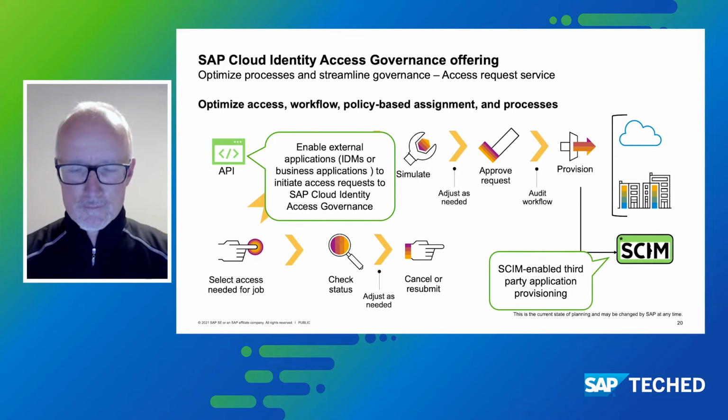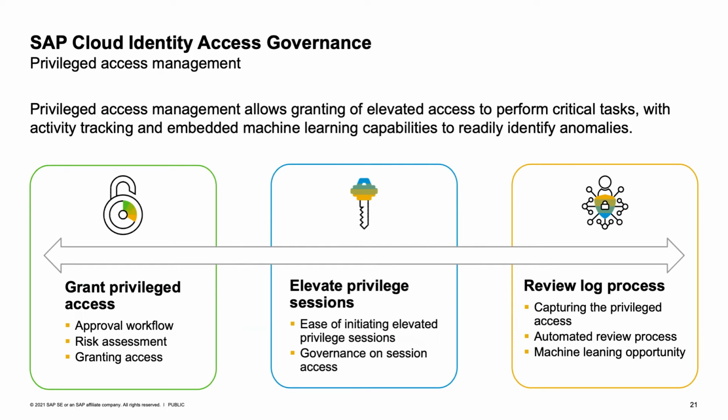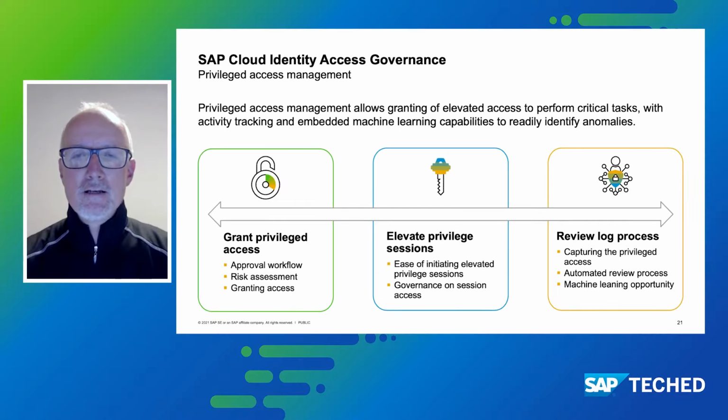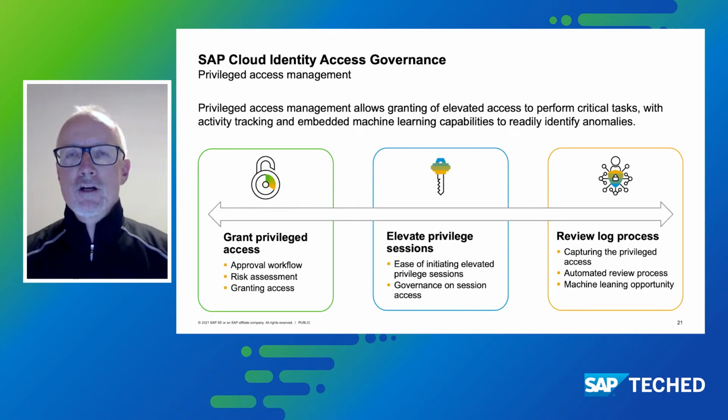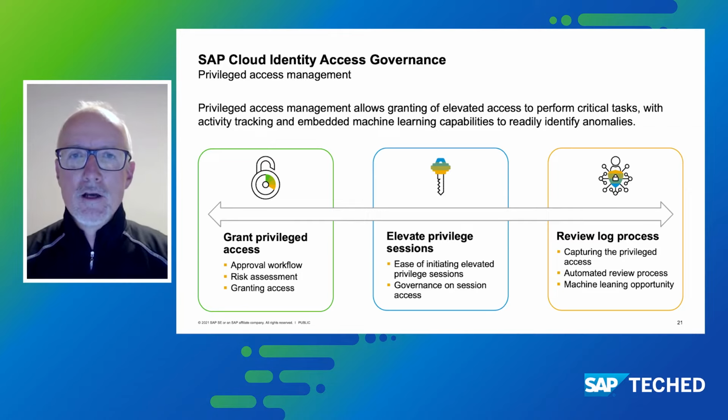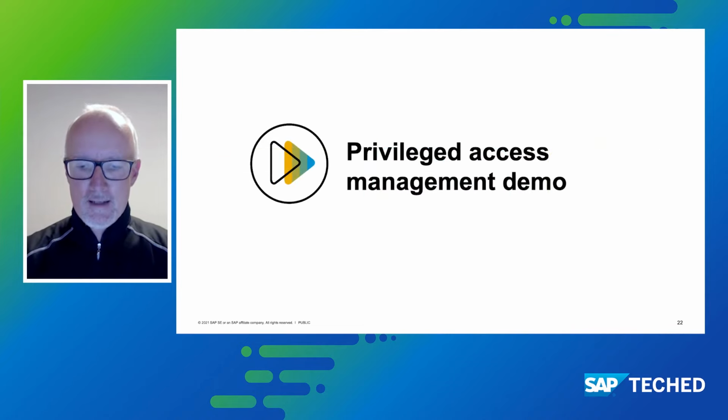And after passing the flexible workflow approval process with integrated business checks, we can then provision to non-SAP systems via the SCIM adapter too. As our last topic for today, I want to draw your attention to our new functionality for privileged access management for S/4HANA, which is a complete functional package around the process of organizing, granting, and finally monitoring elevated access to business systems to stay ahead of compliance challenges in this critical period. To show you some impression of how the solution works, we have prepared a small demo video for you that highlights some aspects of it. So basically, let's now have a look at the demo video.